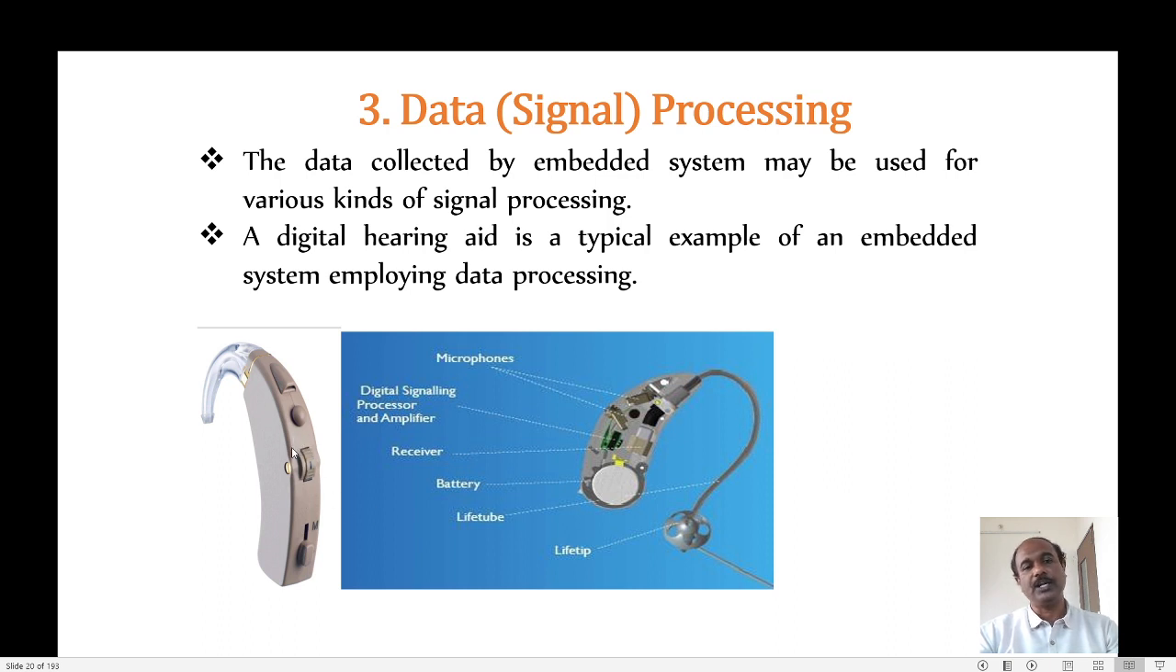Then the amplified signal will be reproduced. So for processing the signal, I need the embedded system, the hearing aid. This is also a very good example of an embedded system used for data processing. So this is one more reason where we can use the embedded system for processing the signal or the data.